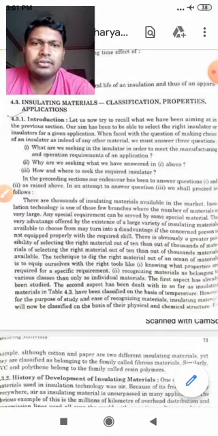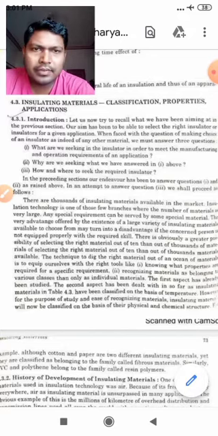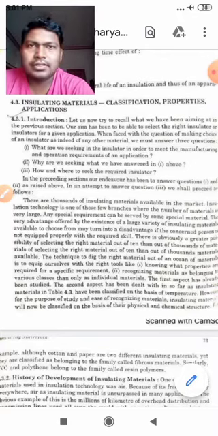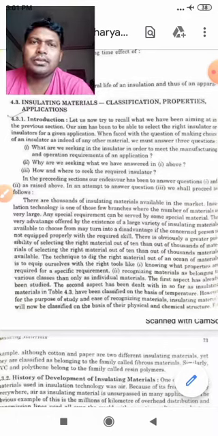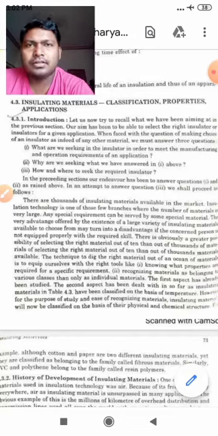So students, there are also many things which decide this. There is obviously a greater possibility of selecting the right material out of 10 than out of 1,000. If the choices are thousands, then there is a very high possibility that you may choose the wrong one. But if the possibilities are limited, suppose there are 10 possibilities, you may find the right one. It may be assumed that you just luckily got the correct one.